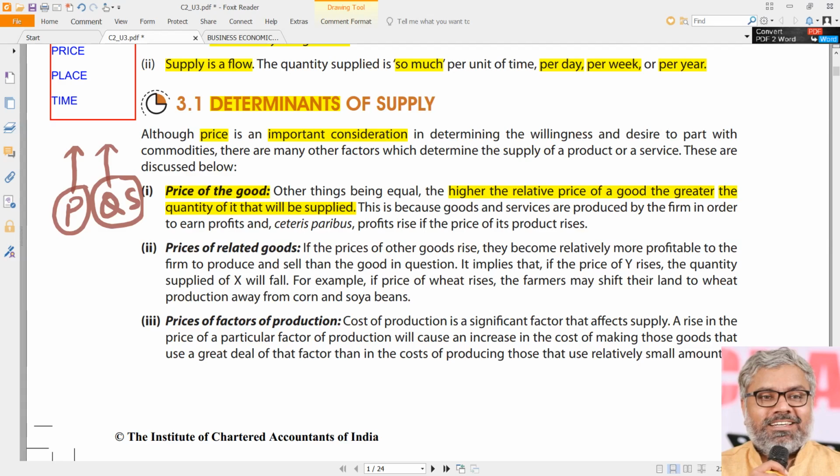So what happens if the price of the commodity decreases? Naturally, because the relationship is a direct relationship, quantity supplied also will decrease, because these two are directly related with each other but not inversely related. That is the difference we should first identify. When it comes to demand, it was a different relationship. When it comes to supply, it is a different relationship. Price and quantity demanded were inversely related. Price and quantity supplied are directly related. That is the first and foremost relationship we should understand, and the first and foremost influencer of supply will naturally be the price of the commodity itself.